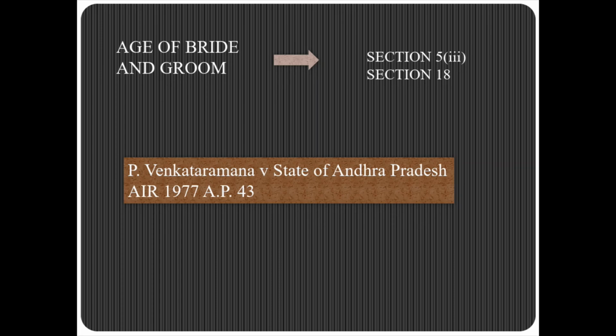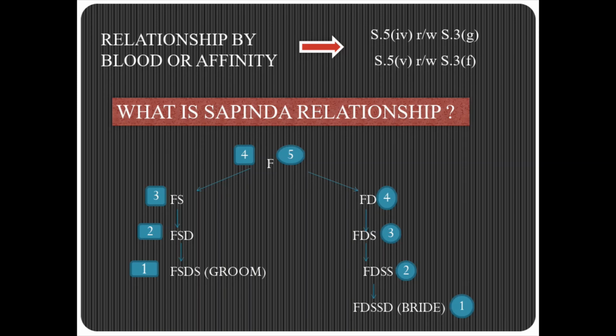Now, coming to the next, that is relationship by blood and affinity. We will first come to Section 5 clause 4, read with Section 3 clause G. Parties to marriage should not be within prohibited degrees of relationship unless custom and usages governing them both permit otherwise.